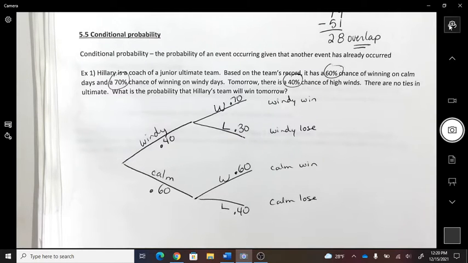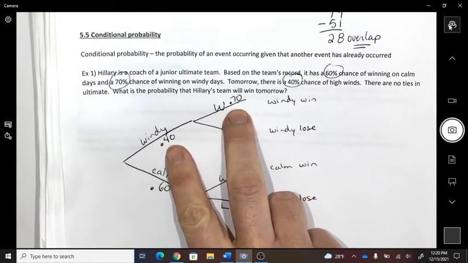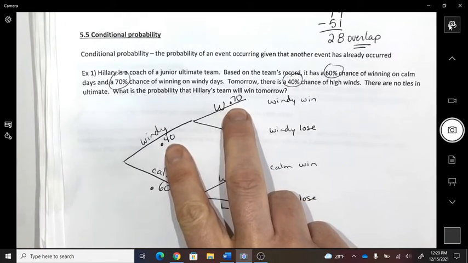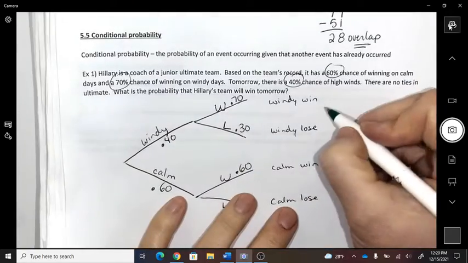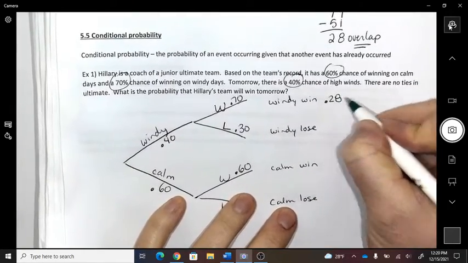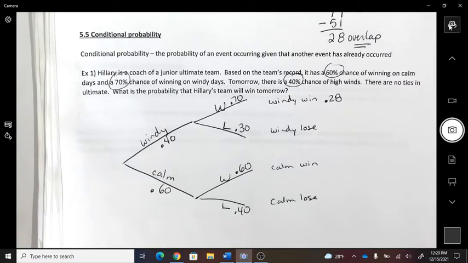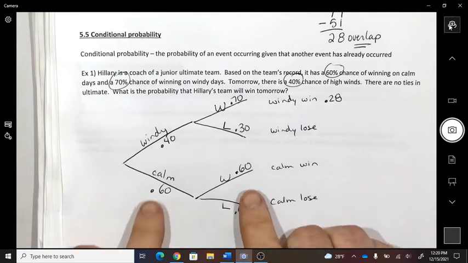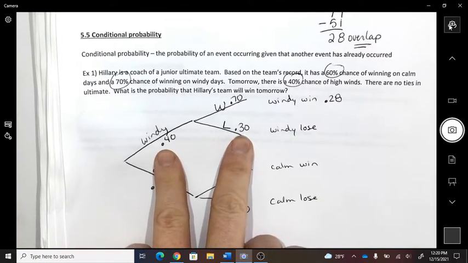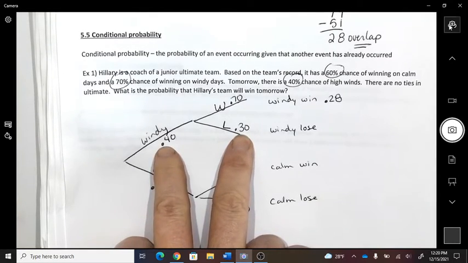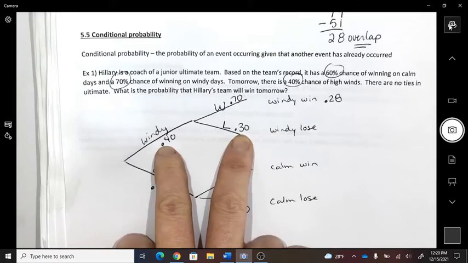Okay, so here's what we're going to do. I'm going to times these. So this is going to be 0.28. There's a 28% chance of that situation happening. So what's the probability that it's windy and we lose? You know how to multiply those?